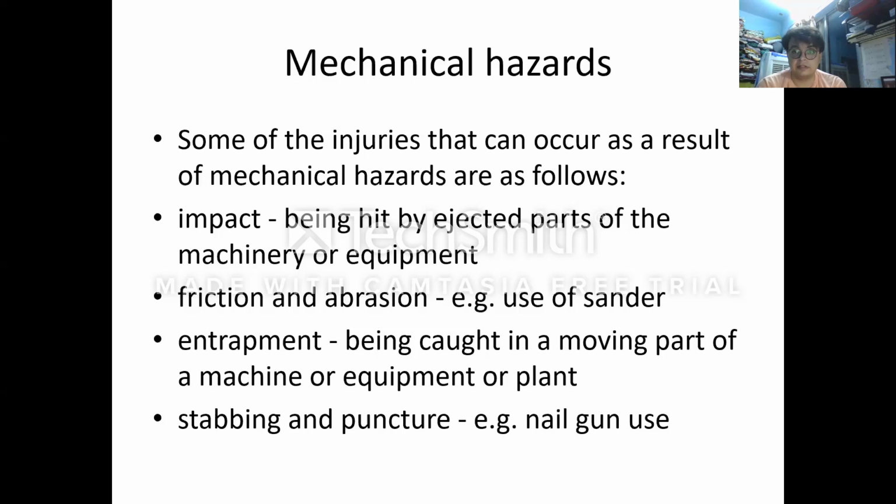As a result, a large accident occurs and obviously the worker gets injured. Either his hand gets cut off or his life can be ended. So this is how mechanical hazards take place because of entrapment, stabbing and puncture. Stabbing and puncture also mean damage from the machine.